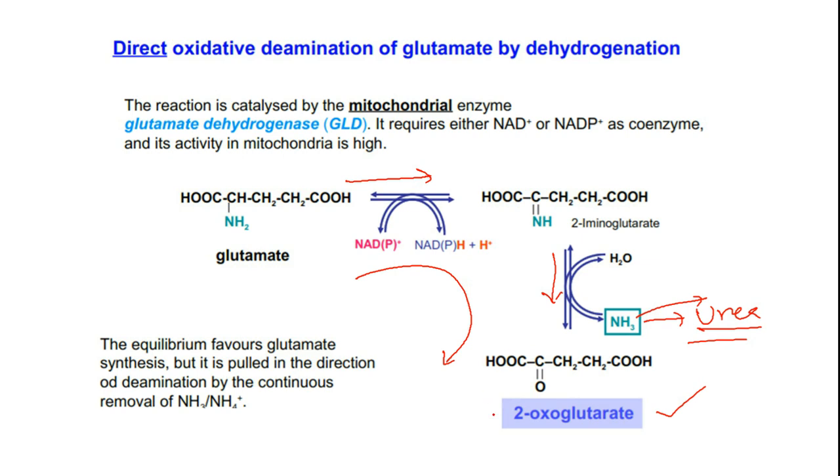Then this 2-ketoglutarate will be utilized for transamination reactions of alpha amino acids. So alpha keto carboxylic acids are generated by abstracting the amino group from the amino acid. So thereby glutamate is generated. So this is the way how it happens.